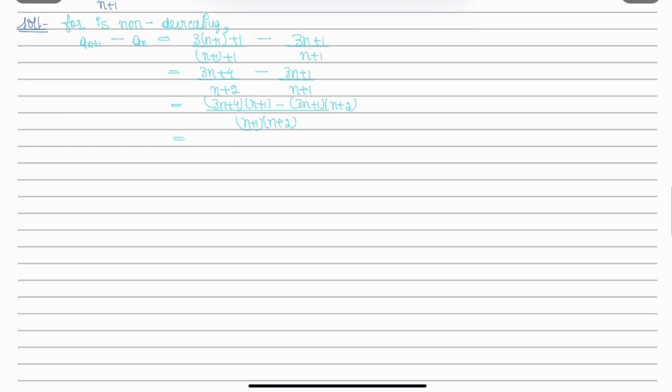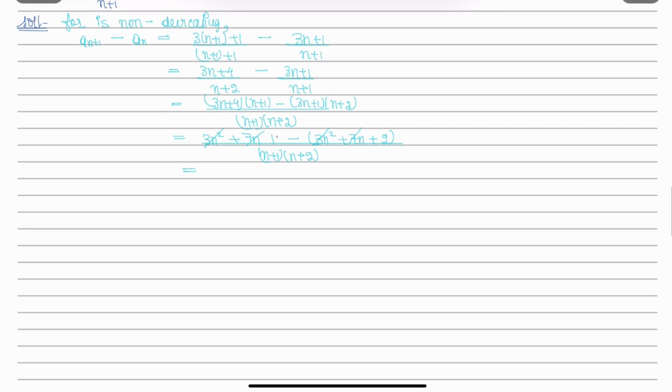After simplifying, it becomes 3n² + 7n + 4 minus (3n² + 7n + 2), divided by (n+1)(n+2). So this starts cancelling out and the numerator becomes 2. This becomes 2 divided by (n+1)(n+2).